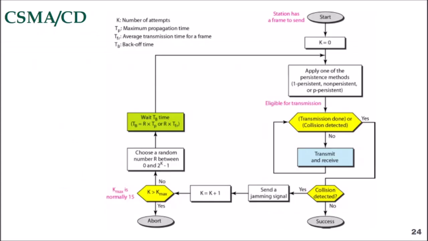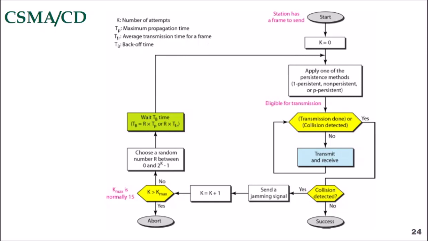Here is the flow diagram for CSMA/CD. It is similar to the Aloha protocol, but there are differences. The first difference is the addition of the persistence process. We need to sense the channel before we start sending the frame by using one of the persistence processes. The second difference is the frame transmission.